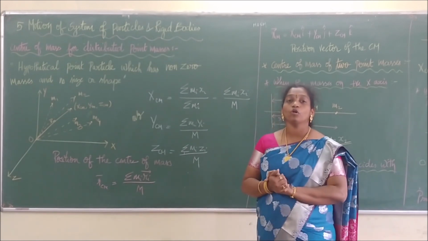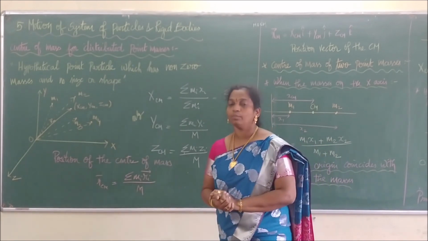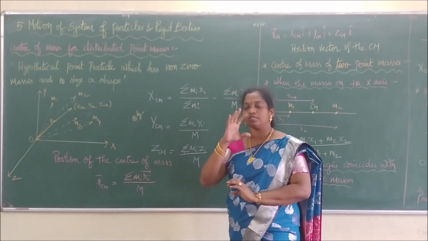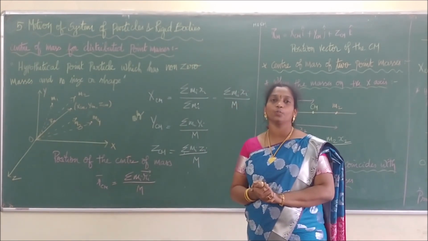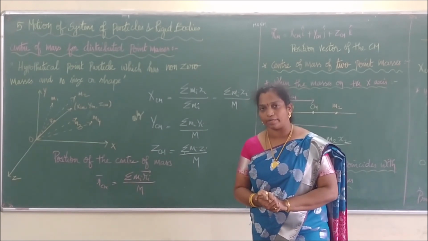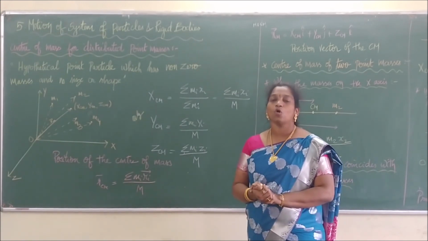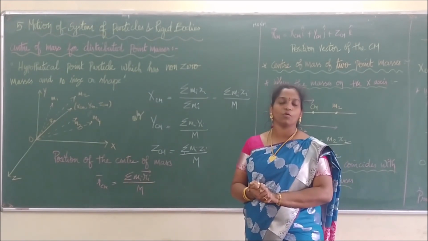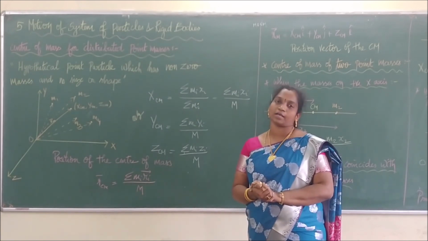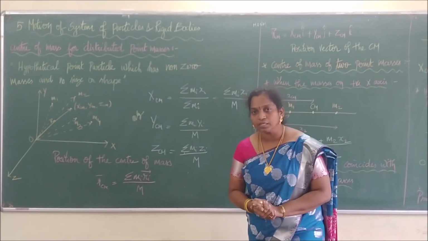So we have to know clearly what is meant by a rigid body and bulk bodies. Bulk bodies means what? It is an assemblage of all the tiny masses put together to form a massive mass. This is called bulk bodies. What is meant by a rigid body? A body in which there is no change in the shape or size when an external force acts on it. We call that a rigid body. Is it clear to you?